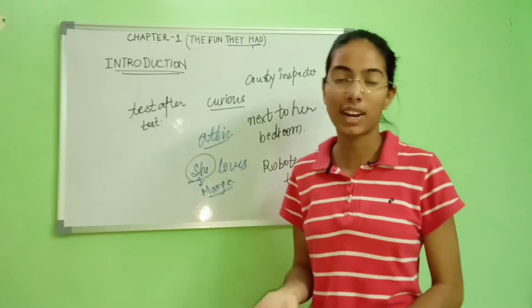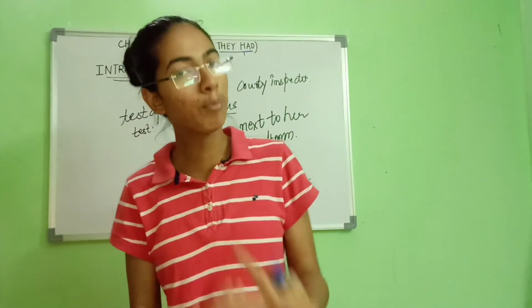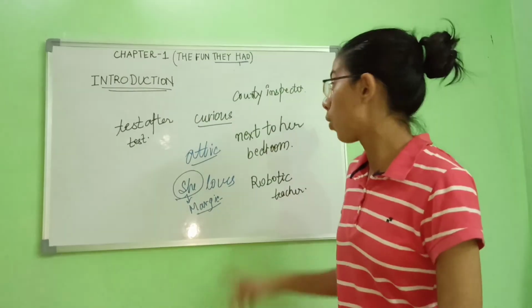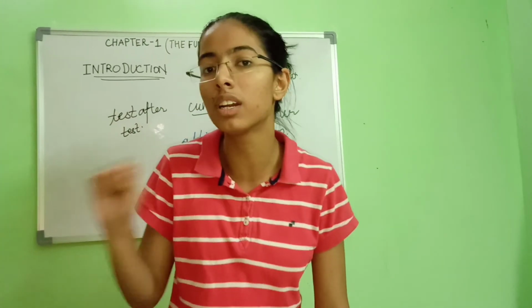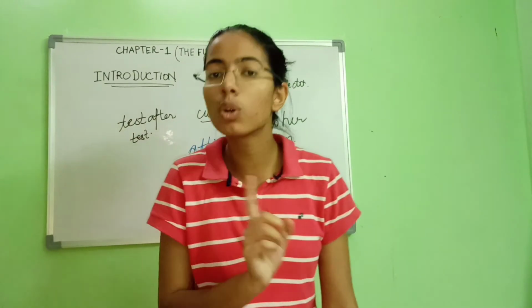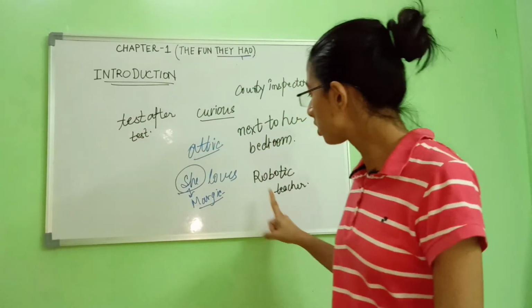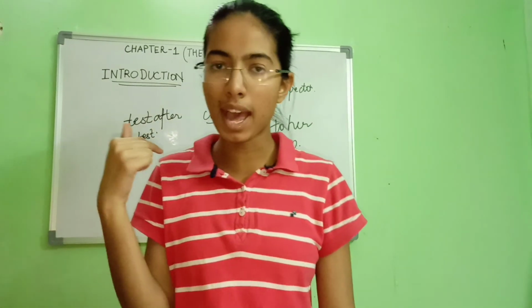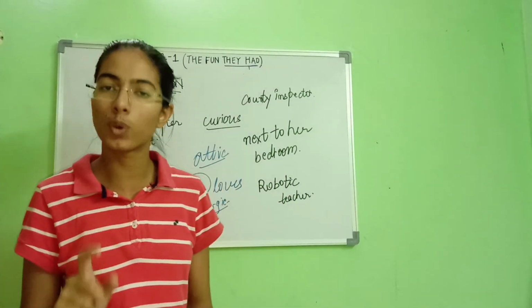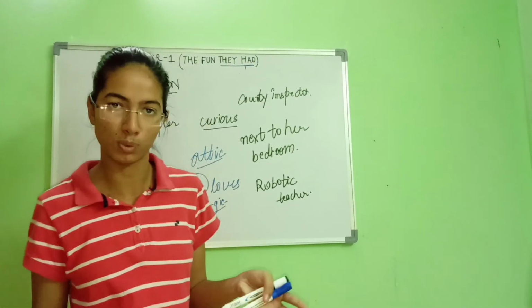Again, her grades improved and showed improvement. He says that this is not the fault of this little daughter. It is the problem with this robotic teacher. He pats Margie's back and says, don't worry, it will be fine very soon.